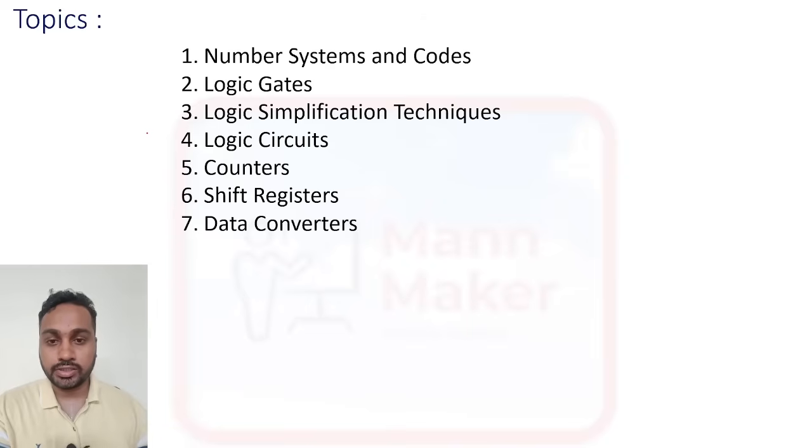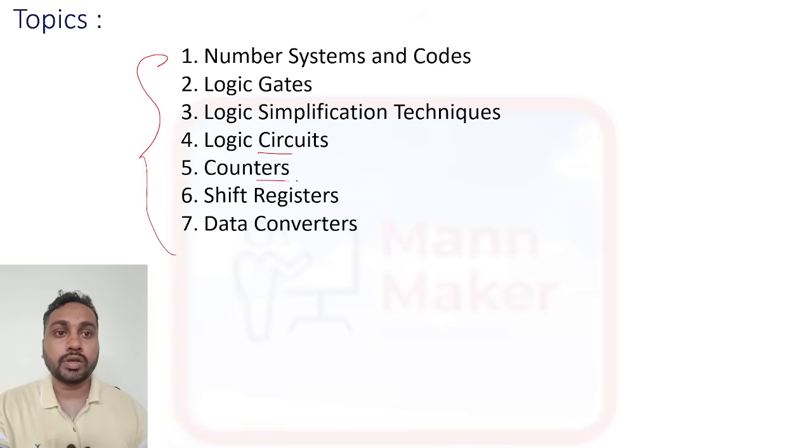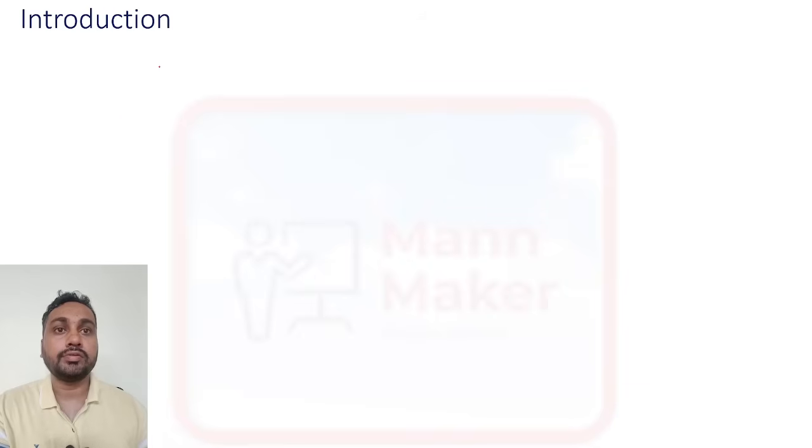Okay, so we'll start. If we talk about digital electronics, these are the topics we have in digital electronics from which questions come in the exam: number system and codes, logic gates, logic simplification techniques, logic circuits, counters, shift registers and data converters. Okay, so we'll discuss one by one. First we'll start with our introduction.